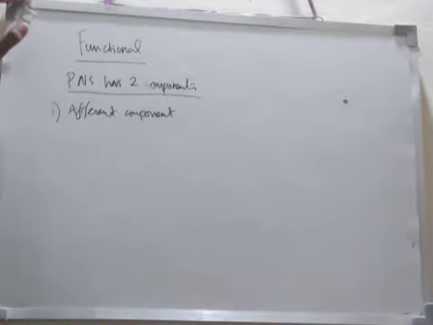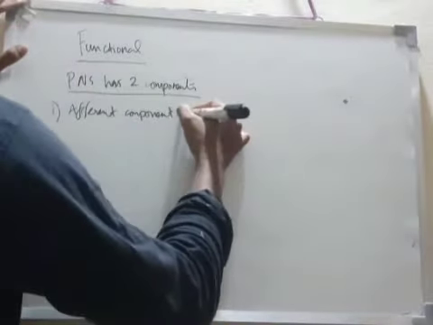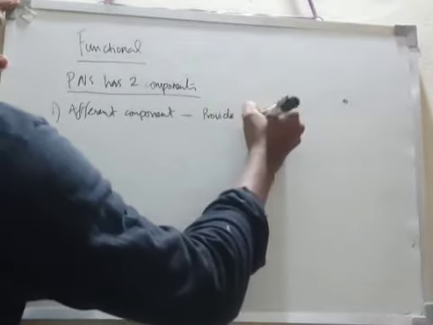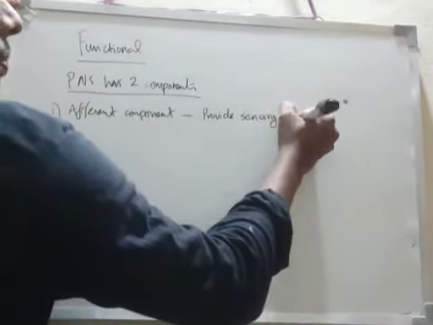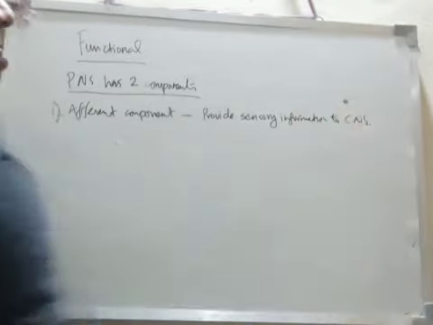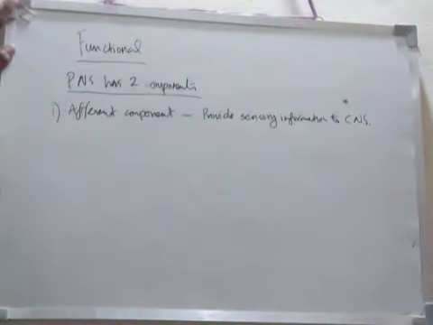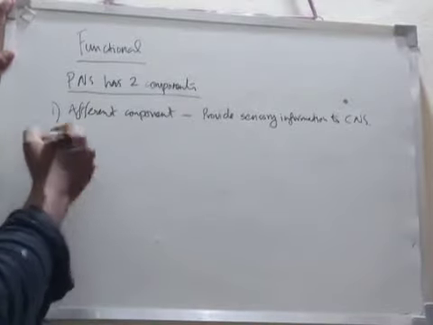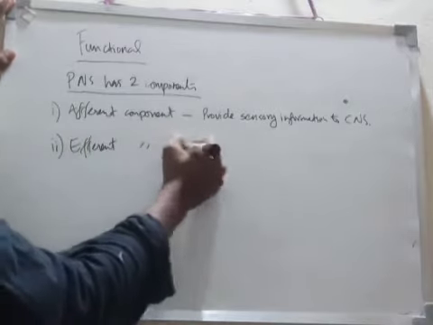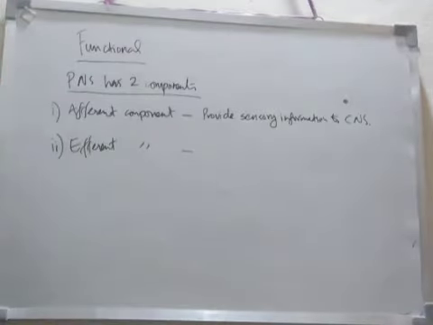The afferent component provides sensory information to the CNS. That is the duty of the afferent component. And the second one, the efferent component, carries motor information to muscles.